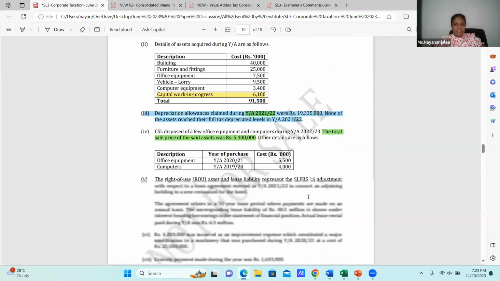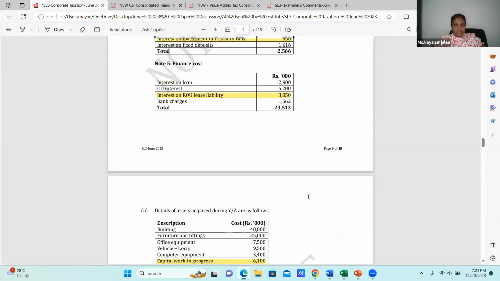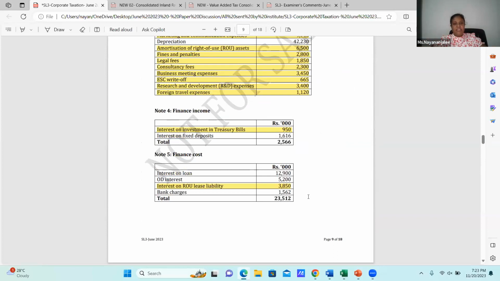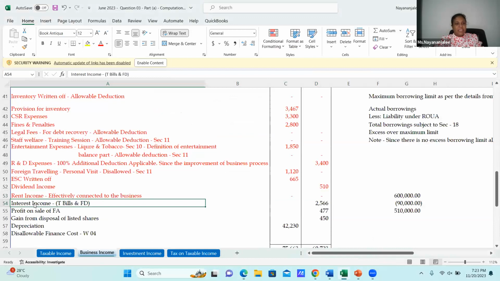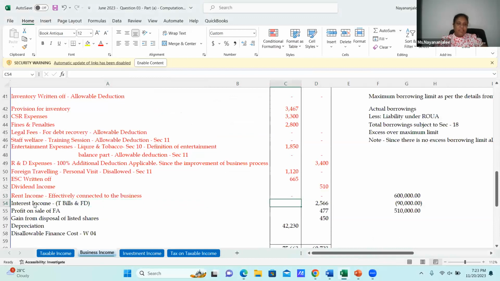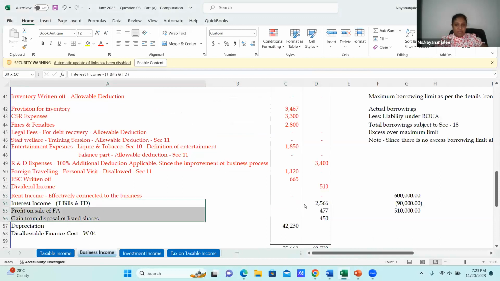Now let me come to the fixed deposit and treasury bill finance income. The total is 2,566,000. I need to remove it from my profit before tax. Then here, when computing my business income, the interest income, T-bills and FD, I have removed here.